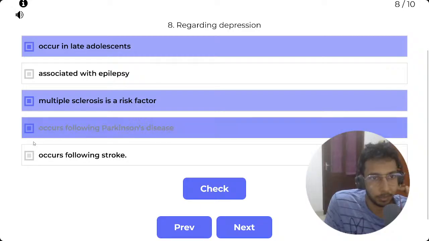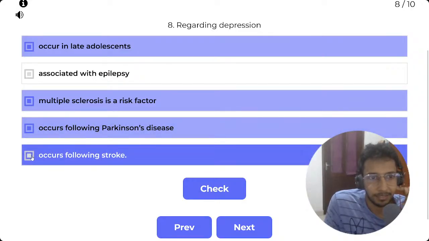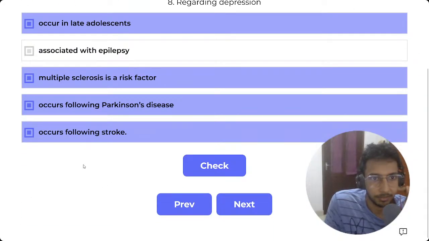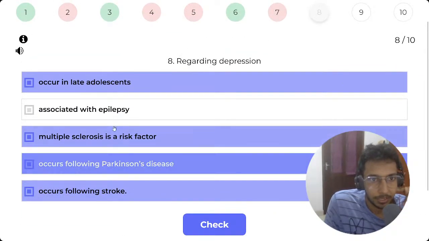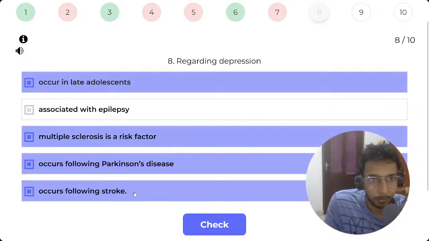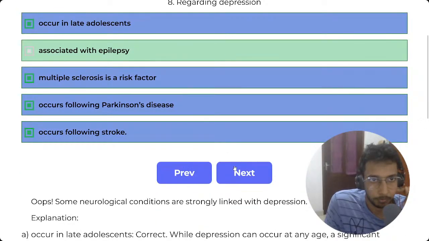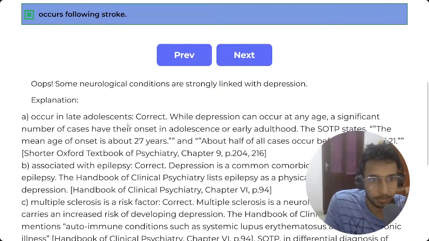My grandfather also had this. Occurs following a stroke. I think there's an association as well. This one I'm not sure, I'm going to leave it, but the other ones are definitely true. Okay, yes, this one is also true. Surgery with epilepsy, correct. Depression is a common comorbidity in individuals with epilepsy.